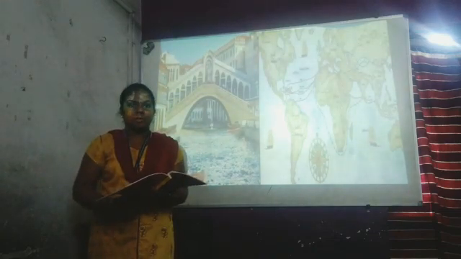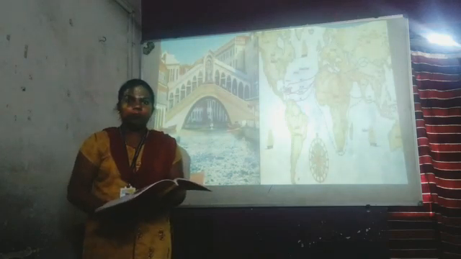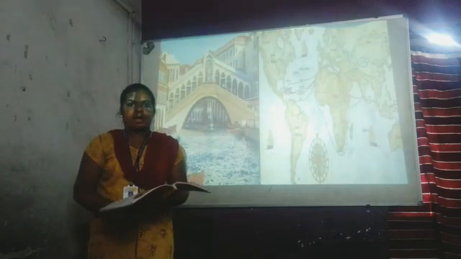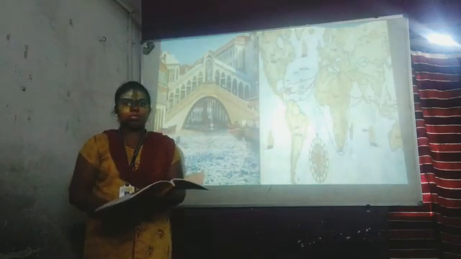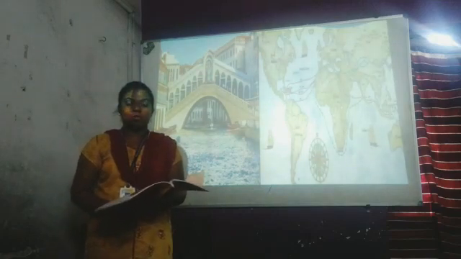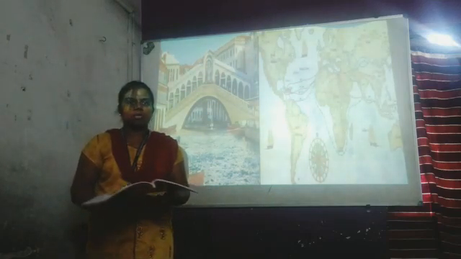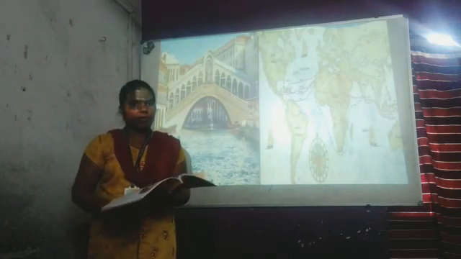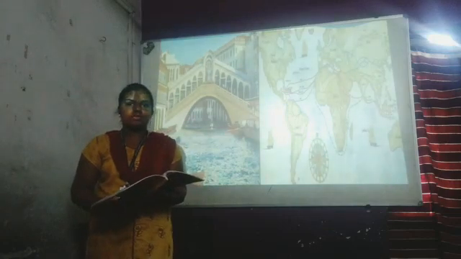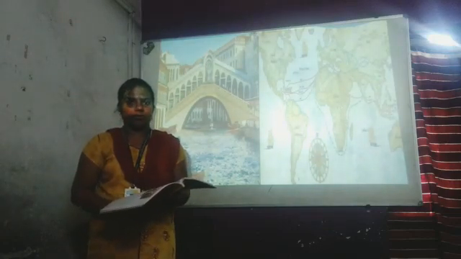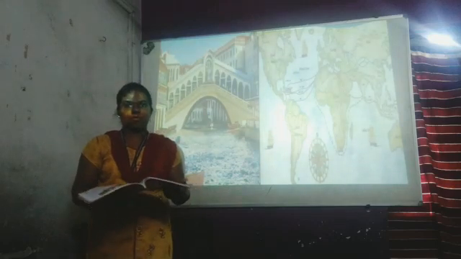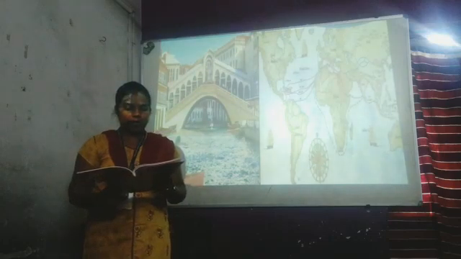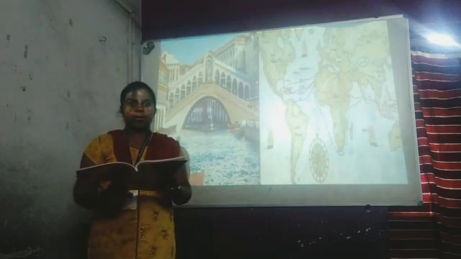Why was it dangerous? Because people used to send ships to faraway countries and do trade with other countries. In those days, at sea, a lot of tides would come. So the sea voyages were very dangerous. But still, these people did trade. So this Antonio sent some ships to faraway countries and he was expecting his ships to come back. These ships brought back spices and other treasures from India and other countries.